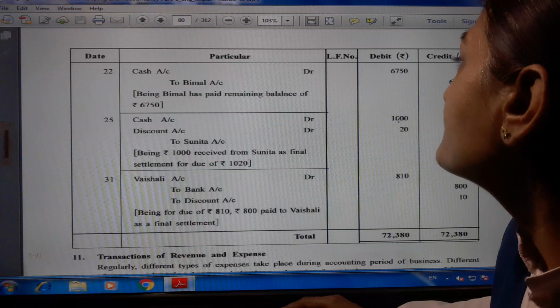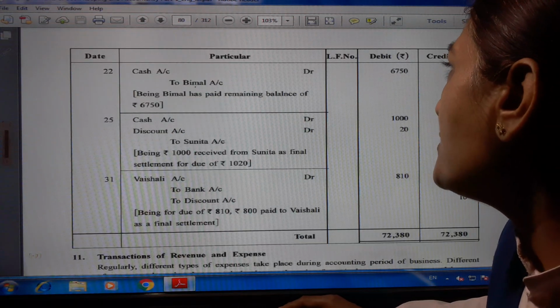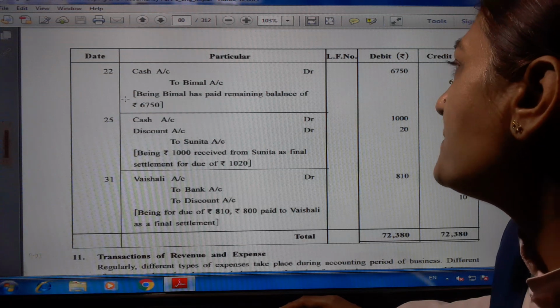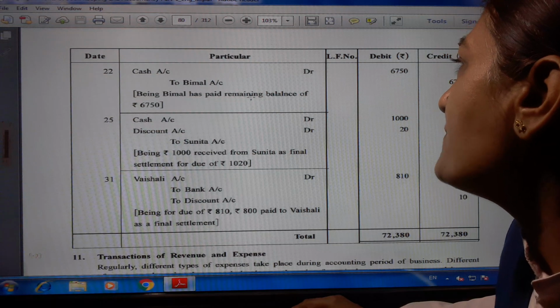Now 22nd date, cash account debit 6,750 to Bimal account 6,750. Being Bimal has paid remaining balance of 6,750.